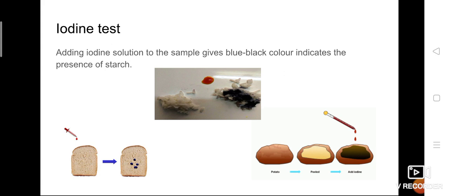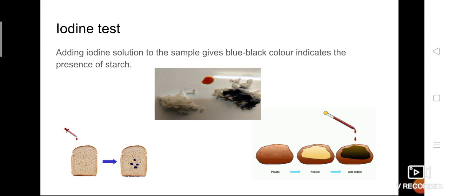If blue black color appears on that area, definitely the food item contains carbohydrates, because blue black color indicates the presence of starch, and we know that starch is one of the carbohydrates.